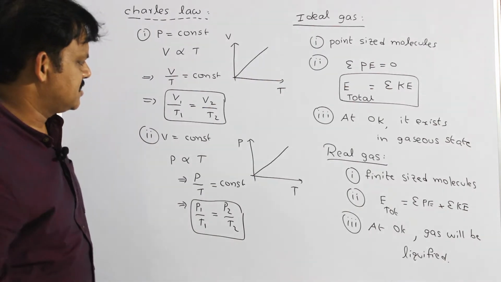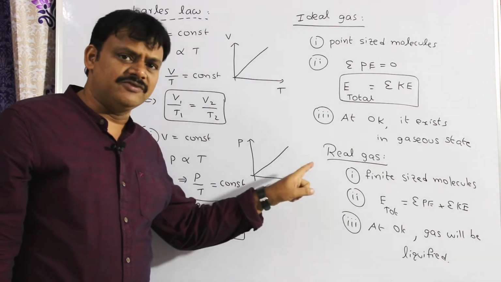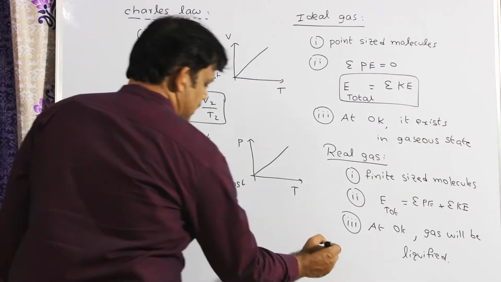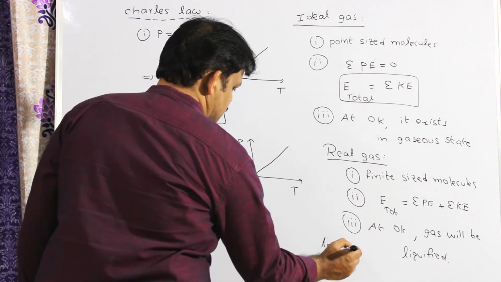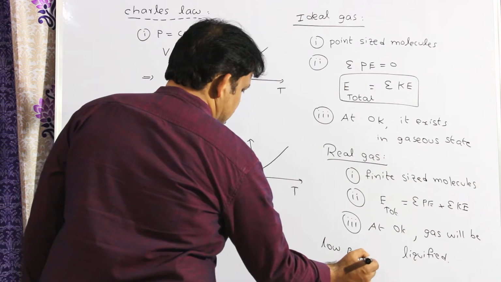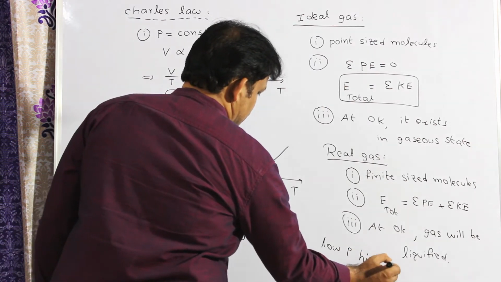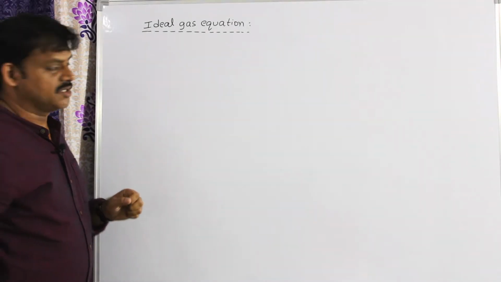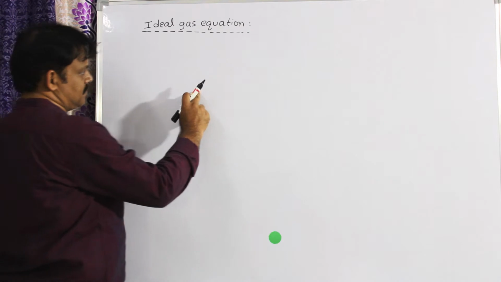So, this is a real gas. One more thing, real gases behave like ideal gas only at low pressure and high temperature, a very important relation. At low pressure and high temperature only, real gases behave like ideal gas. Let us discuss the derivation of the ideal gas equation.